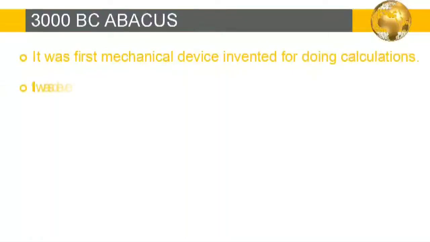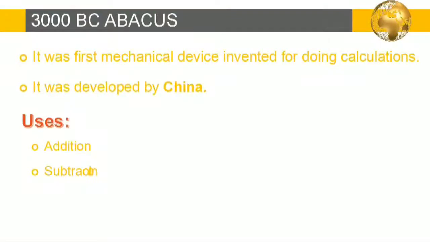It was the first mechanical device invented for doing calculations only. It was developed by China. This device was capable of doing addition, subtraction, multiplication and division. Now let's see the structure of this device.